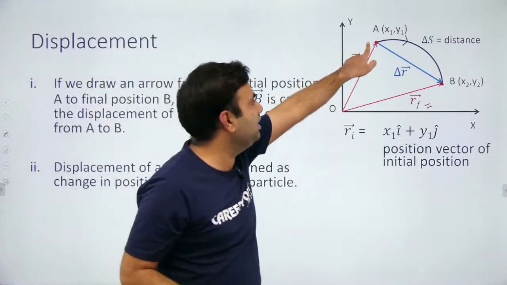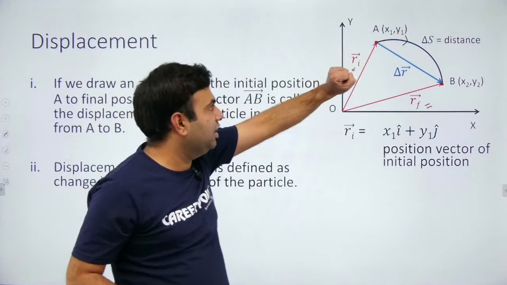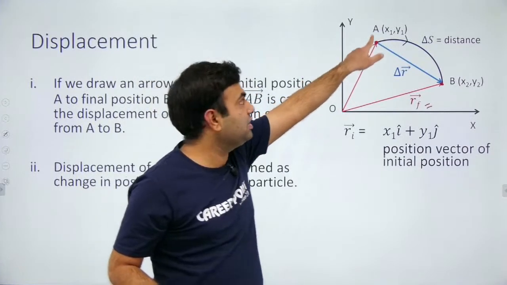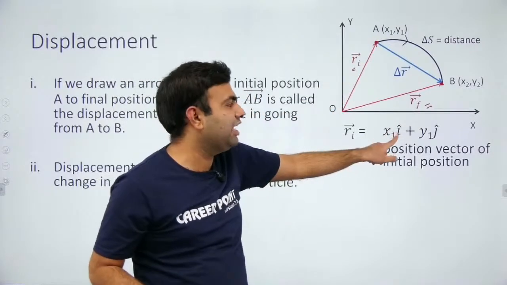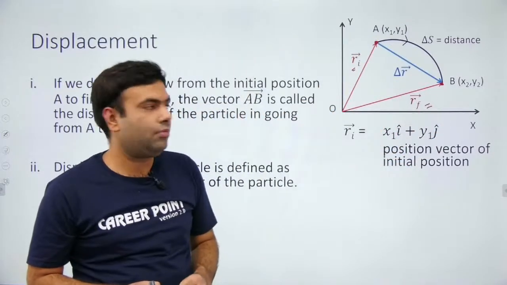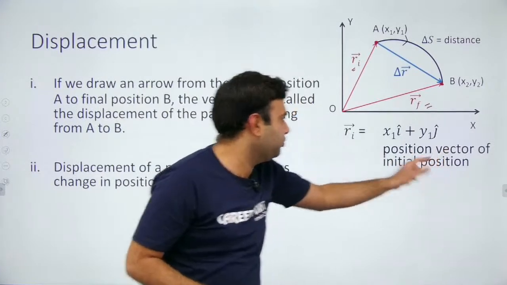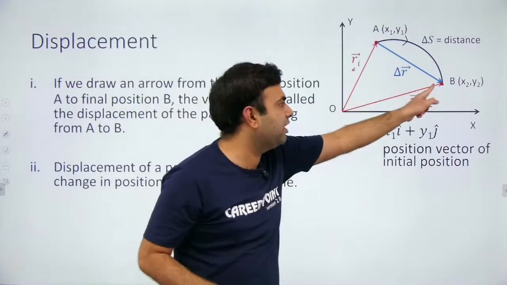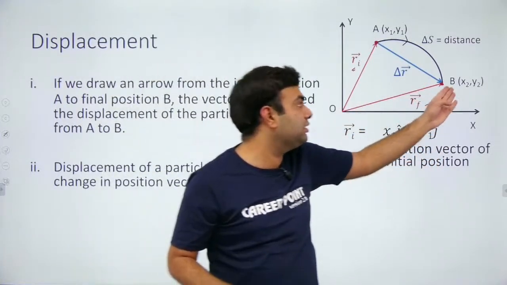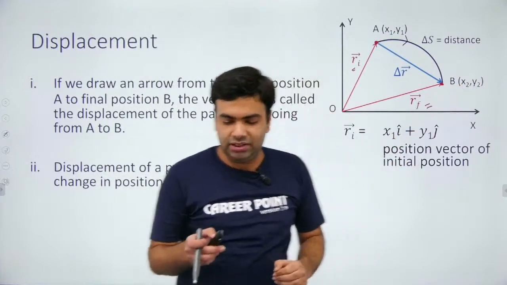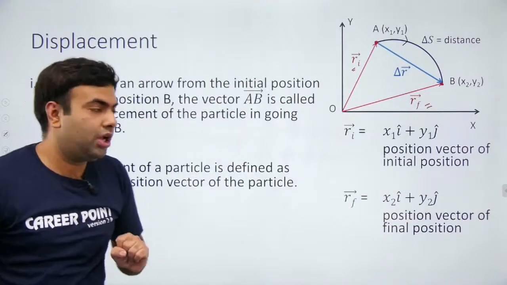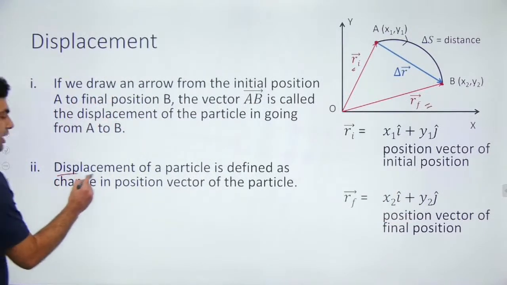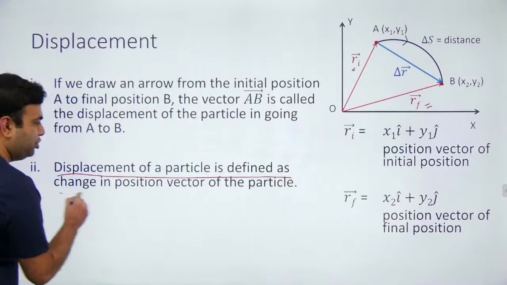Suppose initially the coordinates of the particle at A are x1, y1. Then its position vector will be x1 i cap plus y1 j cap. So it is the initial position vector. Now what is the final position vector? If the final coordinates of the particle are x2, y2, then the final position vector will be x2 i cap plus y2 j cap. According to the definition, displacement is the change in position vector.